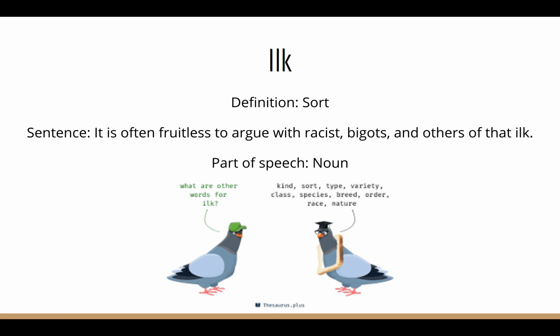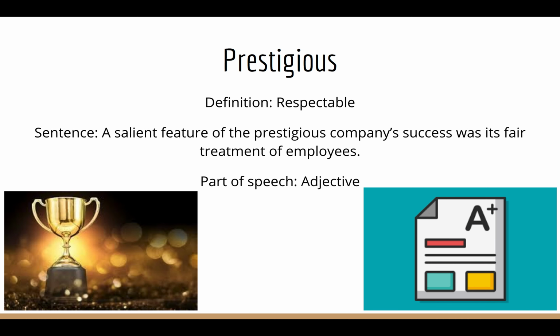Part of speech is a noun. Some other words for ilk are kind, sort, type, variety, breed, and race. The next word is prestigious. Prestigious means respectable.